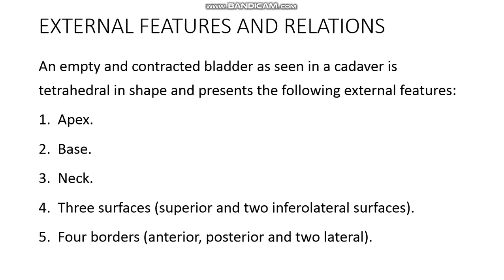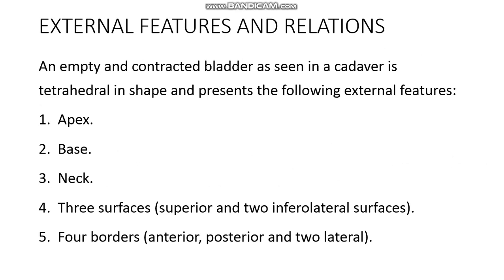Next, we can see the external features and relations of the bladder. An empty and contracted bladder, as seen in a cadaver, which means a dead body, is tetrahedral in shape and presents the following external features.